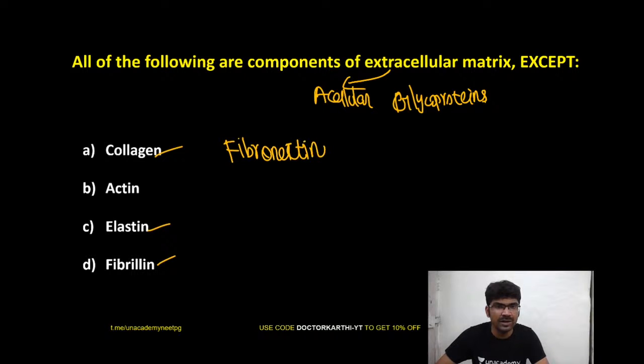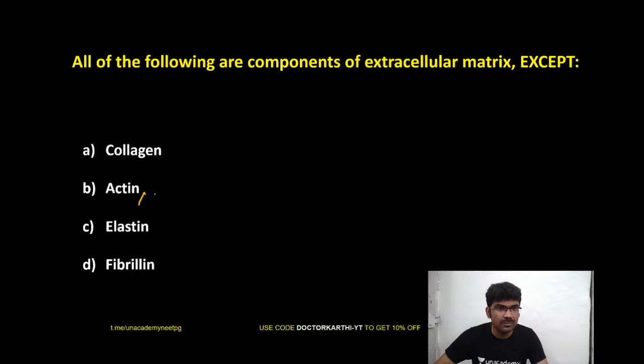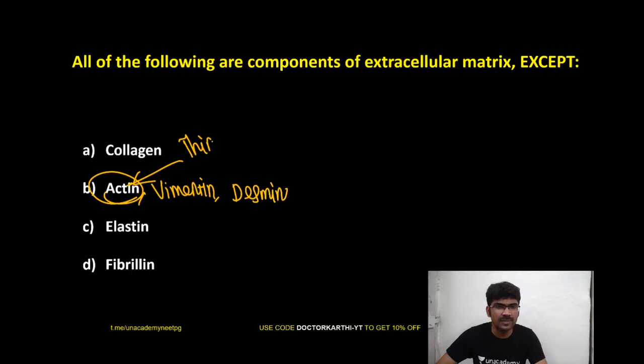Are you aware of fibronectin? Are you aware of laminin? These are the other proteins of extracellular matrix. Actin and vimentin, you might have heard, right? Vimentin, desmin, right? Actin is a thin filament. So in the cytoskeleton, you have thin filament, intermediate filament, and microtubules. These are the 3 categories.